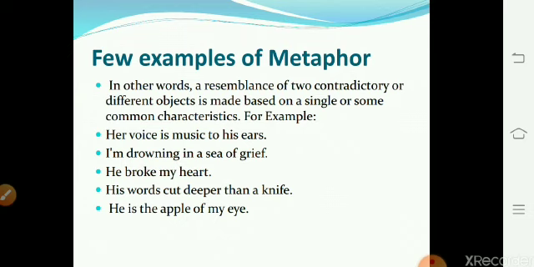"He broke my heart." It implies that a person is not literally hurt, just feeling hurt and sad. "His words cut deeper than a knife." It means that words don't materialize into sharp objects; someone had said something hurtful to another.